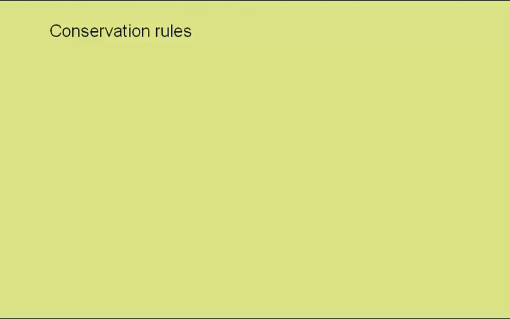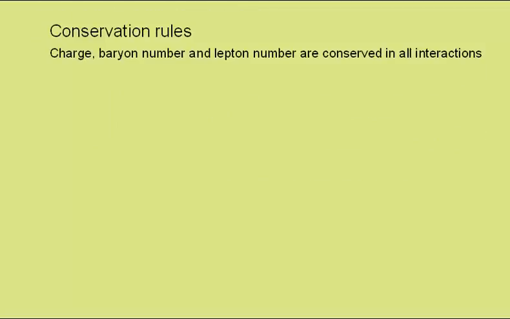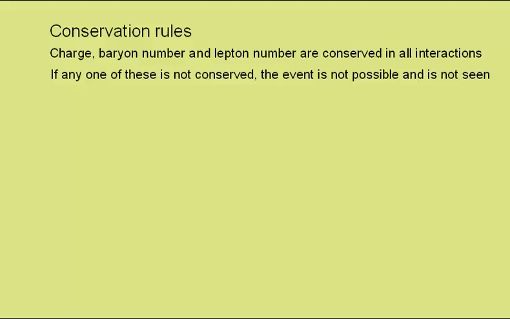Conservation rules. Charge, baryon number and lepton number are conserved in all interactions. If any one of these is not conserved, the event is not possible, and is not seen.